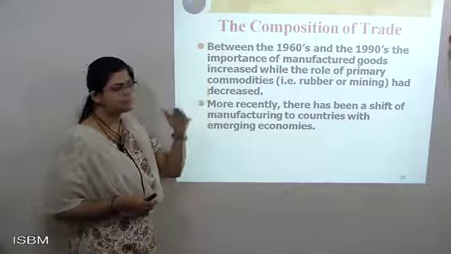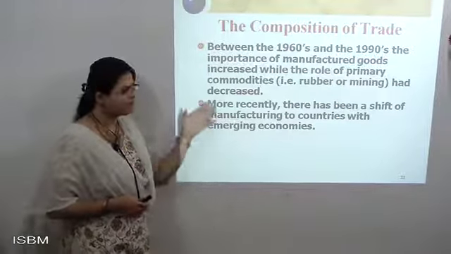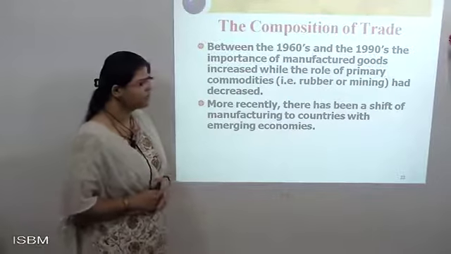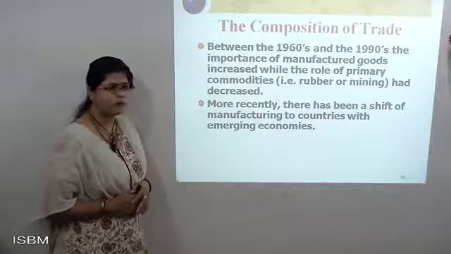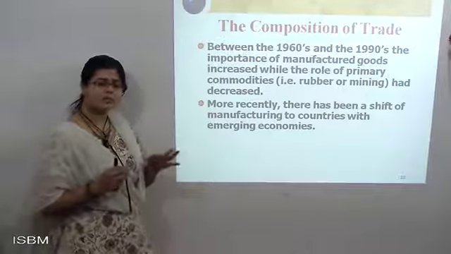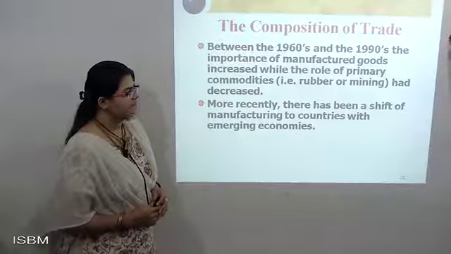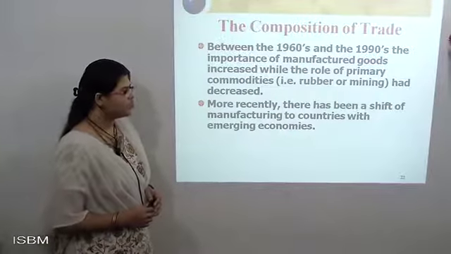So manufacturing goods production was there, but this was not, and that also had effects. In relation to commodities, production ultimately declined a lot. Most recently, there has been a shift from manufacturing countries to emerging economies.